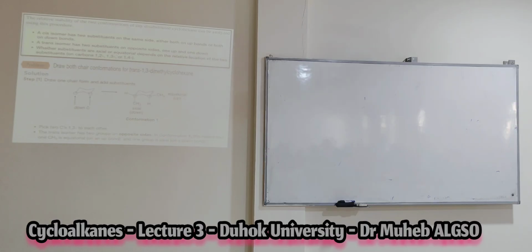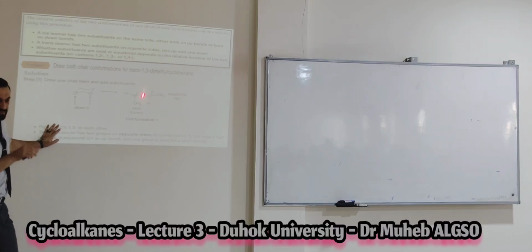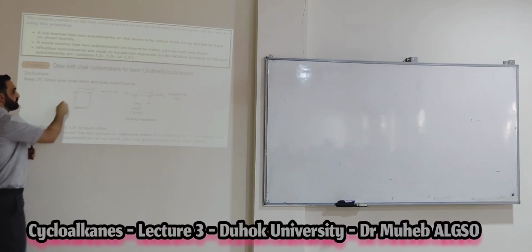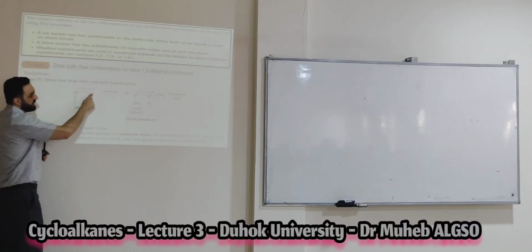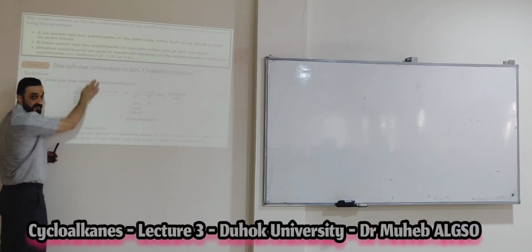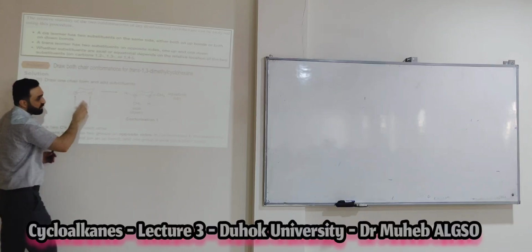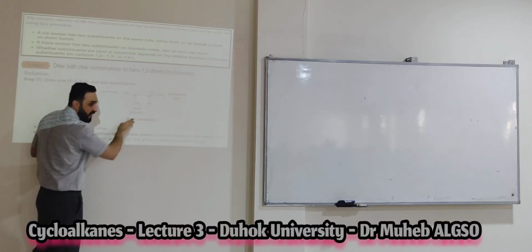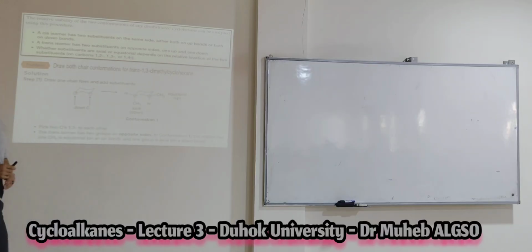Now 1,3. This is 1,3. Just put the chair form and put this equatorial, axial. Look here, the axial is in the front side if you have 1,4. But for 1,3, one of the CH3 must be down to the ring and the second up to the ring, on different sides.